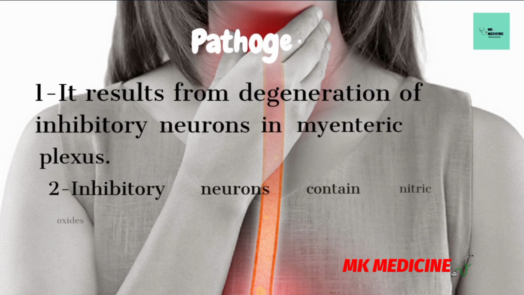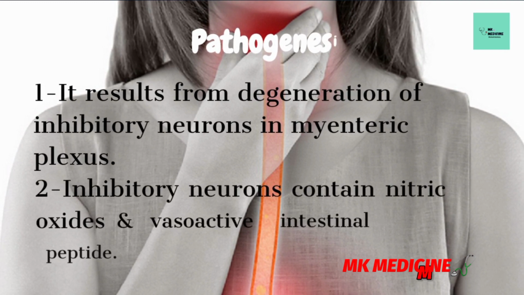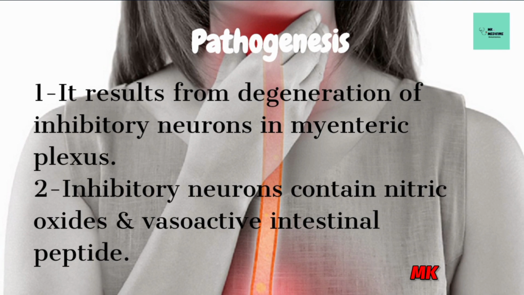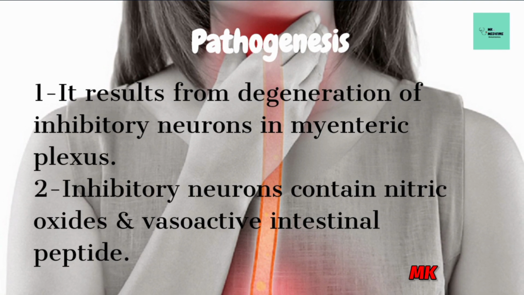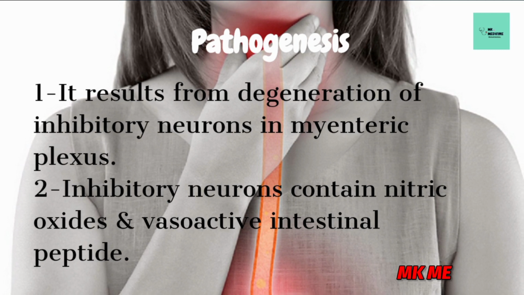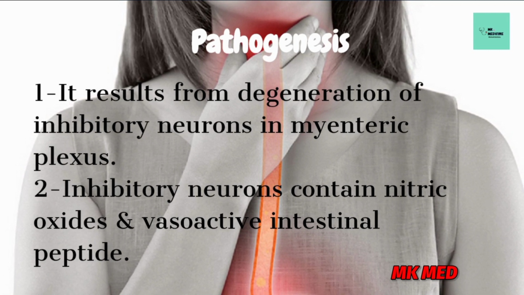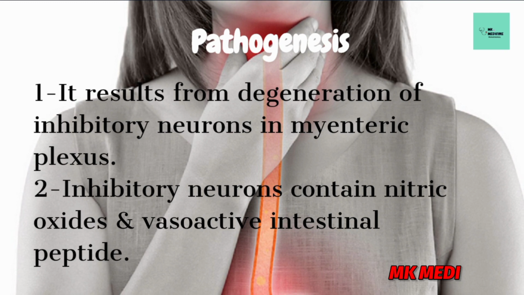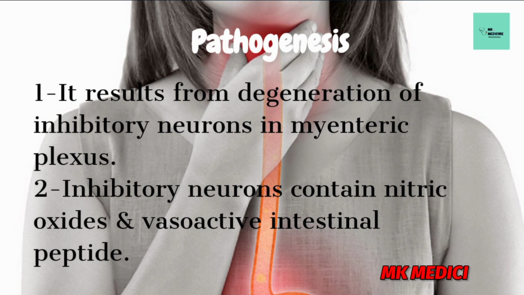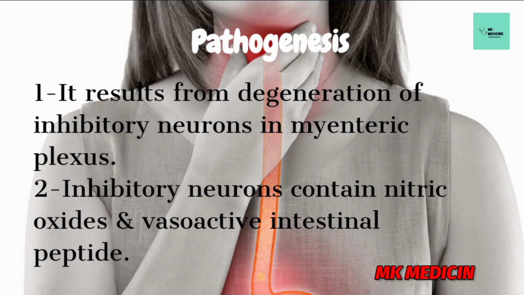Now the pathogenesis of achalasia. Actually, it results from degeneration of inhibitory neurons in the myenteric plexus. I want to clear this point: there is a myenteric plexus, which is a neuronal plexus in the muscular wall of the esophagus. There are two types of muscles in the esophageal wall.